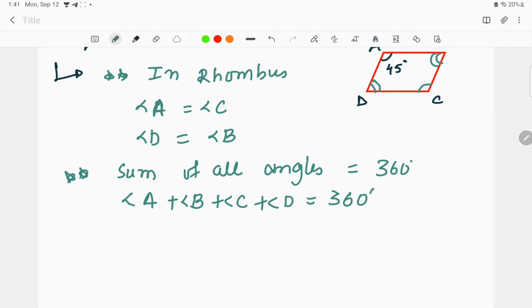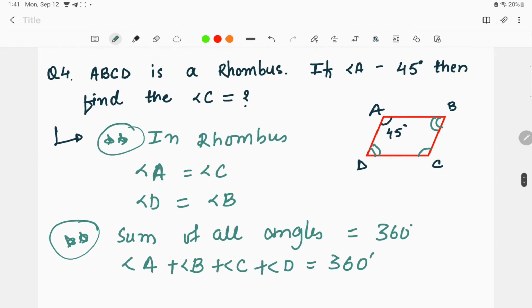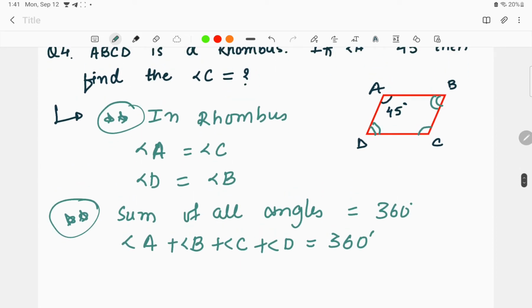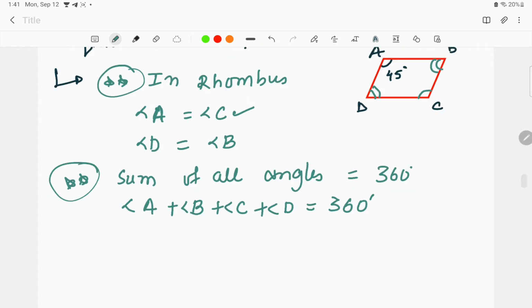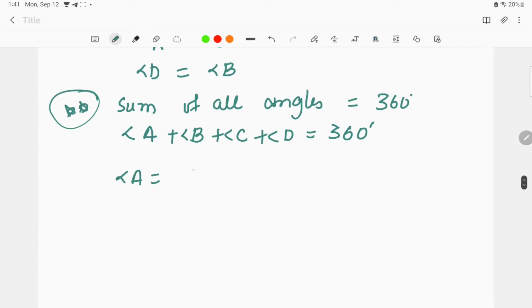Okay, so considering fact number 2 and fact number 1, we can find the value of angle C. As we know, the angle A given here is 45 degrees. As angle A is equal to angle C, if angle A is 45 degrees, then angle C will also be equal to 45 degrees. So angle A is equal to angle C is equal to 45 degrees.